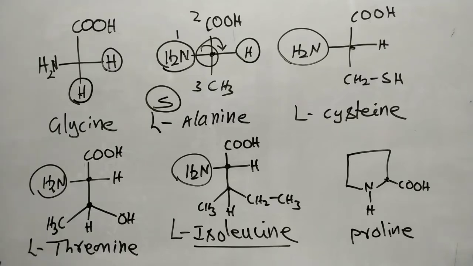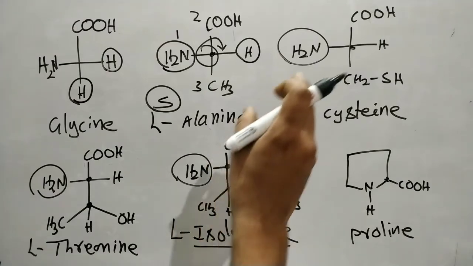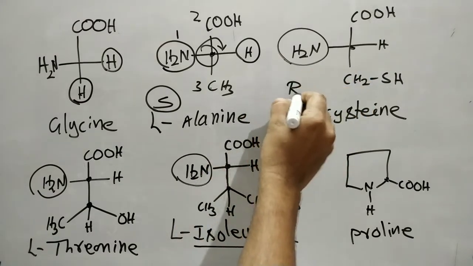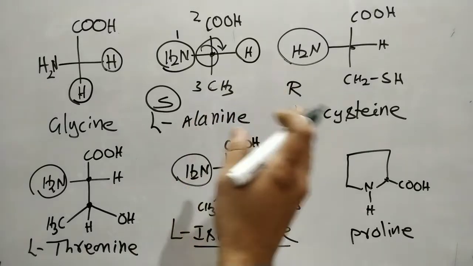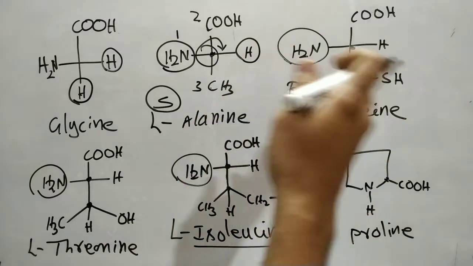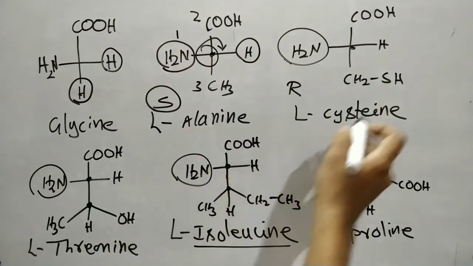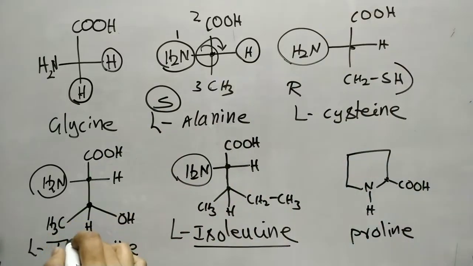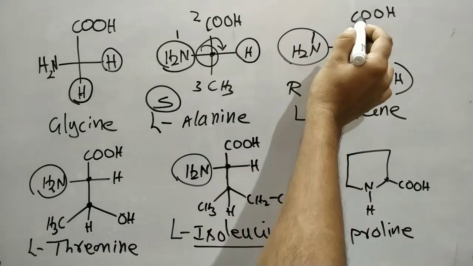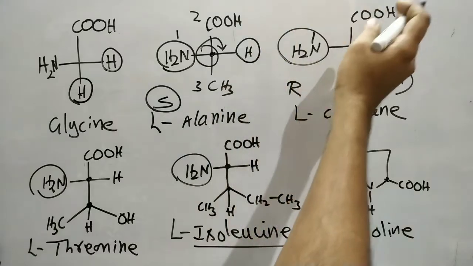So all amino acids have the S configuration, but one amino acid, cysteine, has the R configuration. Why does it differ from the remaining amino acids? Because of the SH group; sulfur has a higher atomic number. Here NH2 is first priority. Here carbon is the same, so proceed to the further atom.